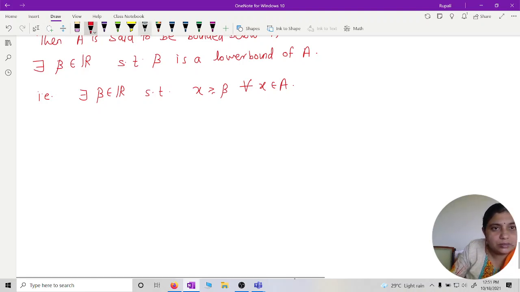Now we will define greatest lower bound.